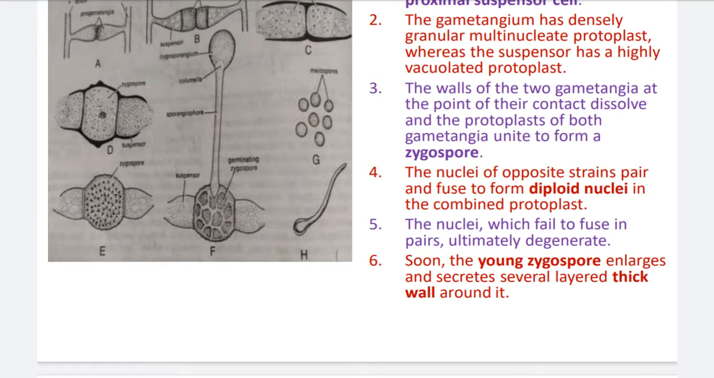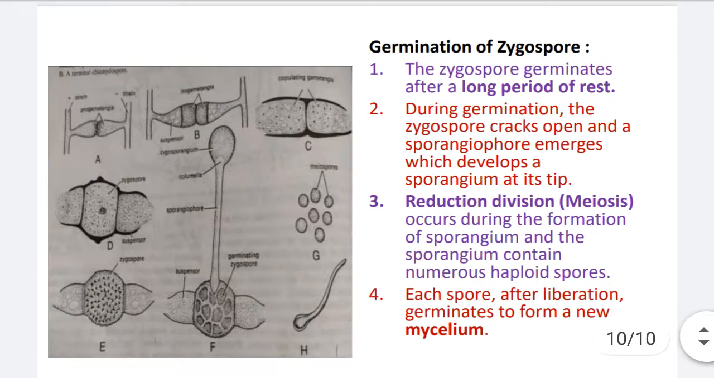Why? Because it is a thick-walled structure, and at total maturity it will germinate and produce the sporangiophore, sporangium, and many sporangiospores or meiospores after the successful meiosis, the reduction division. And these meiospores are similar to the sporangiospores present in the asexual reproduction. When these sporangiospores germinate, they produce the new individual mycelium of the Rhizopus. In this way, the sexual reproduction and entire life cycle of the Rhizopus is over. Thank you.